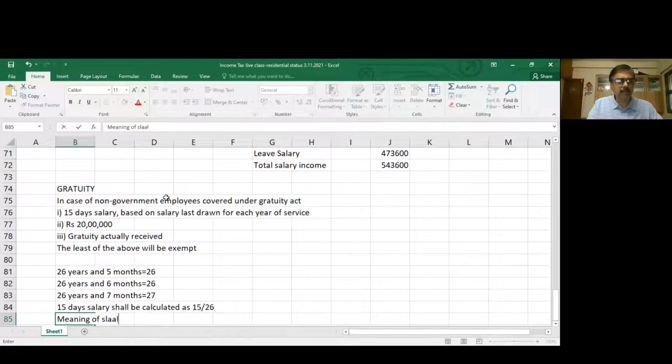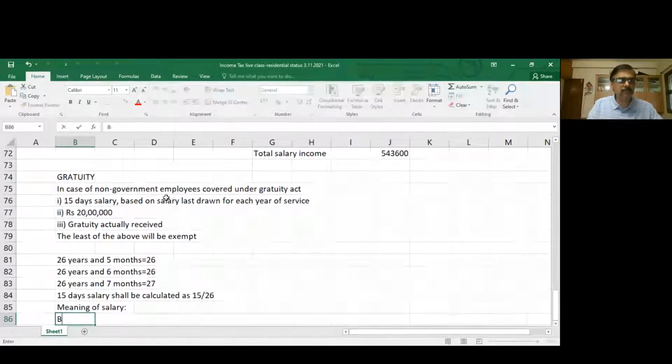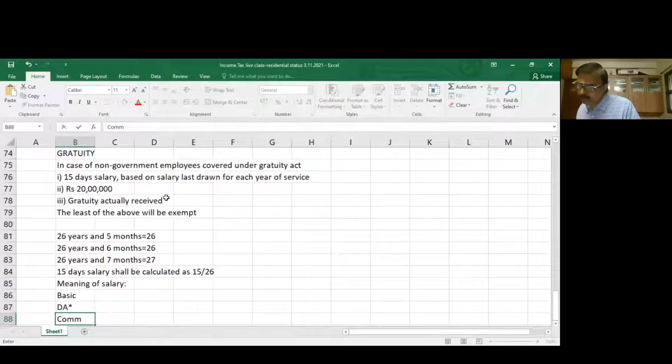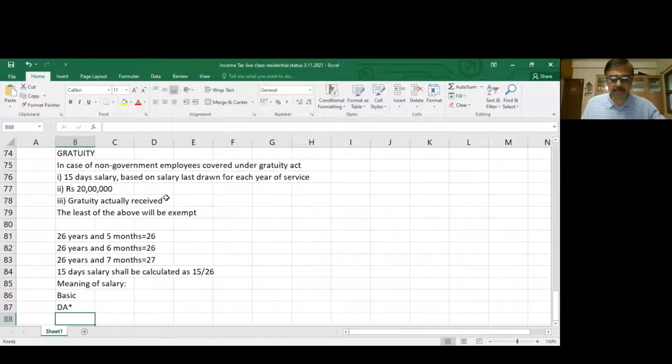Meaning of salary. Here again, basic, DA, commission. In this case, he is eligible for basic plus DA if it is forming part of salary, and commission if it is paid as a percentage of turnover. Of course, in this case it does not include commission, only basic and DA. So what does it mean? Meaning of salary includes basic plus dearness allowance to the extent it is forming part of retirement benefits. It doesn't include any commission. Commission is completely excluded here.